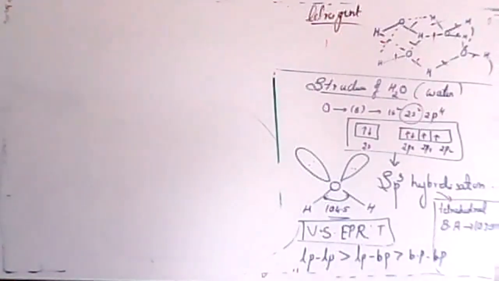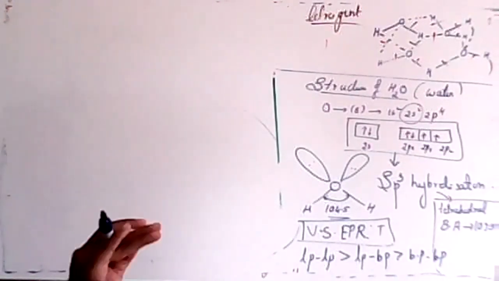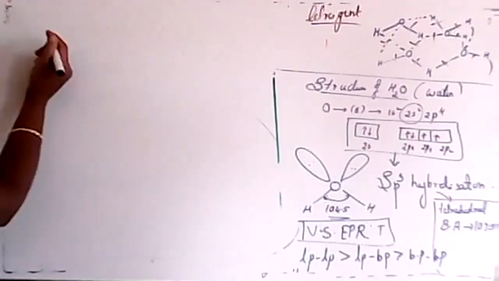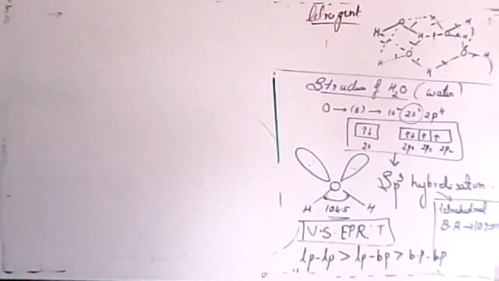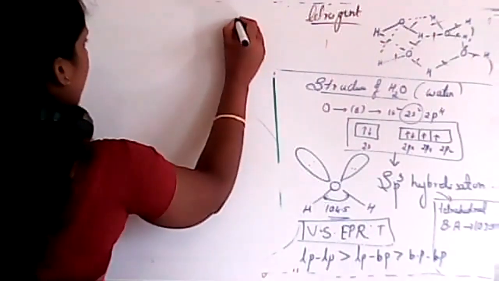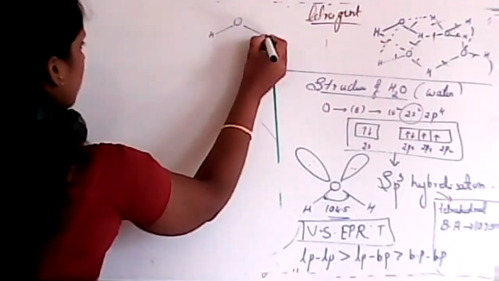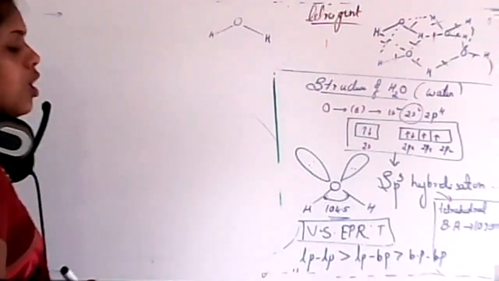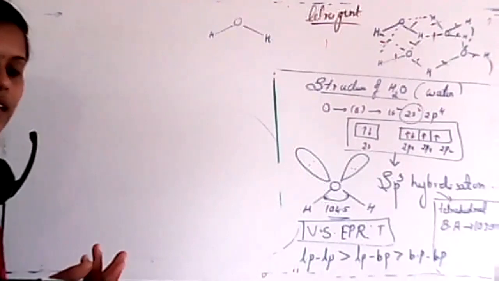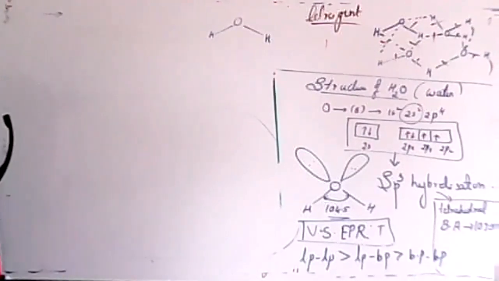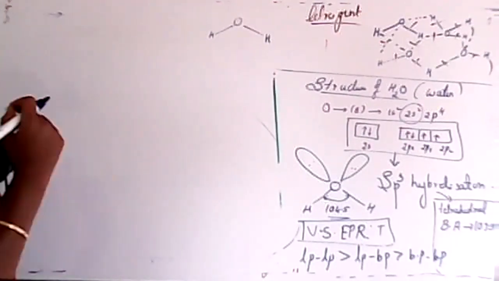Next one. Here there were some points; just write them down. If I consider the water molecule again, which one is electronegative in this case? Oxygen is electronegative.